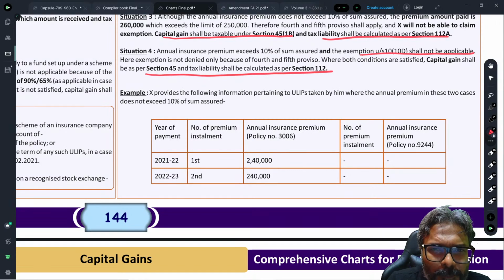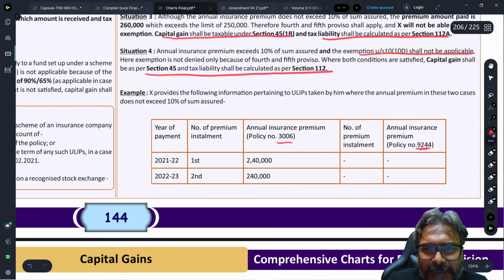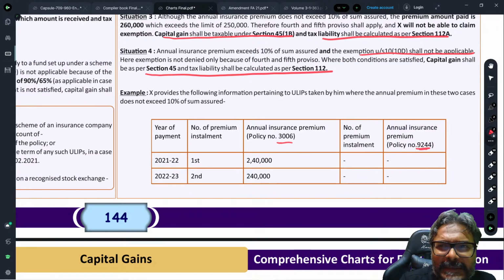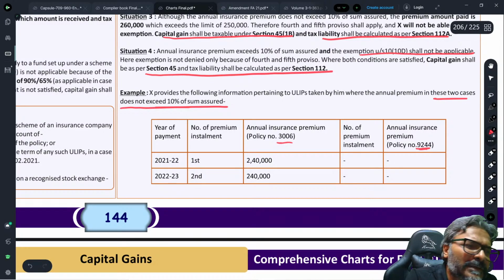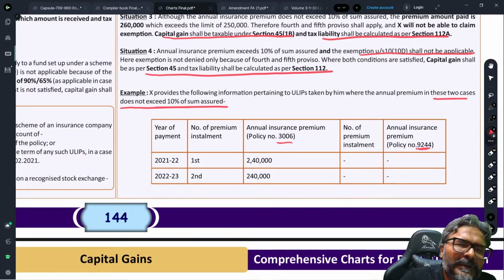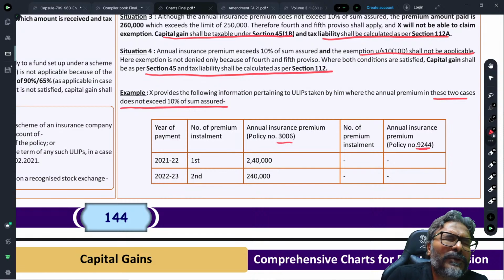So here, there are two policies which have been taken, and in these two cases, the amount does not exceed 10% of the sum assured. So obviously, it implies that the old 10% condition is not exceeded. So as per the old law, without applying the amendment, exemption of 10(10D) is available, because you will say that the annual premium does not exceed 10% of the sum assured.